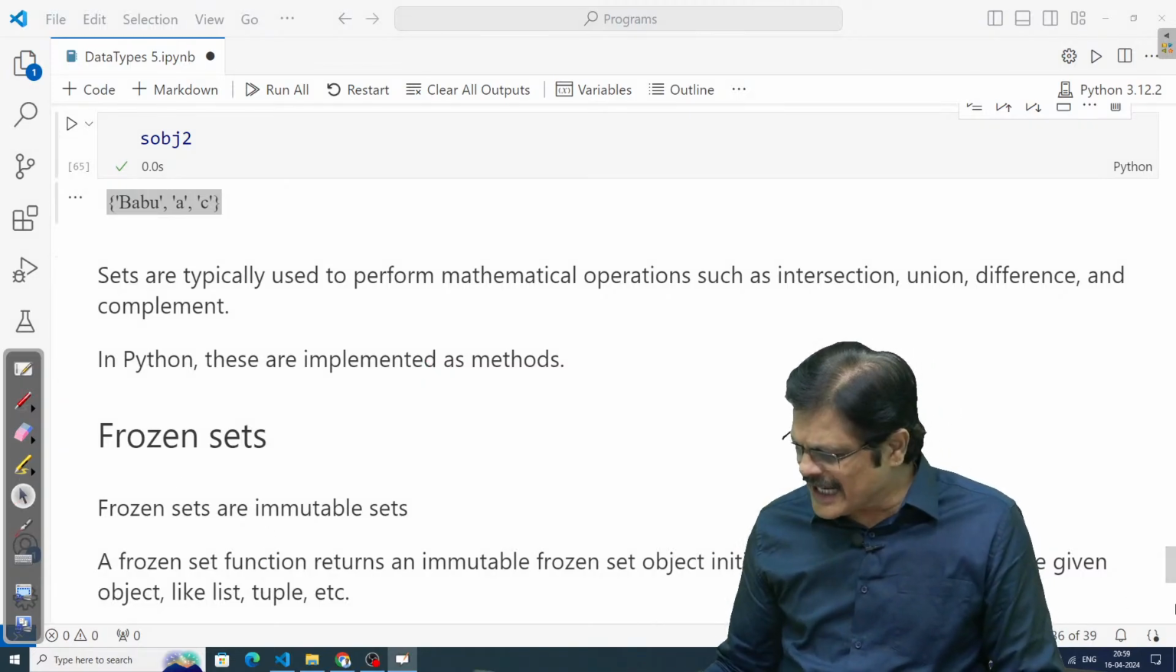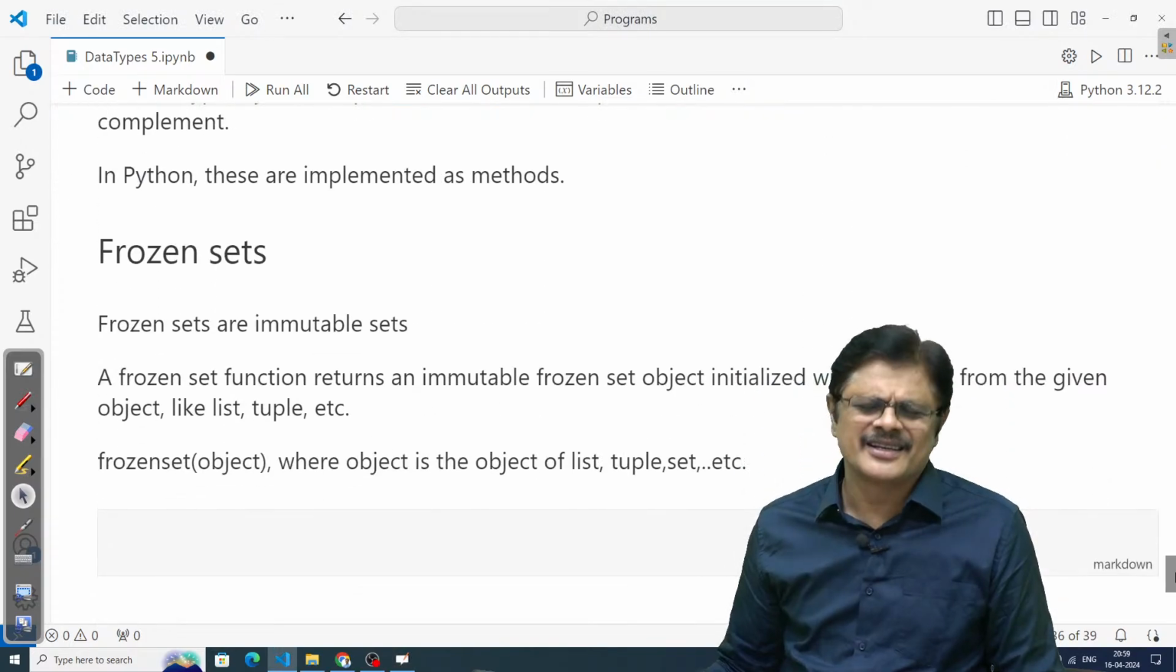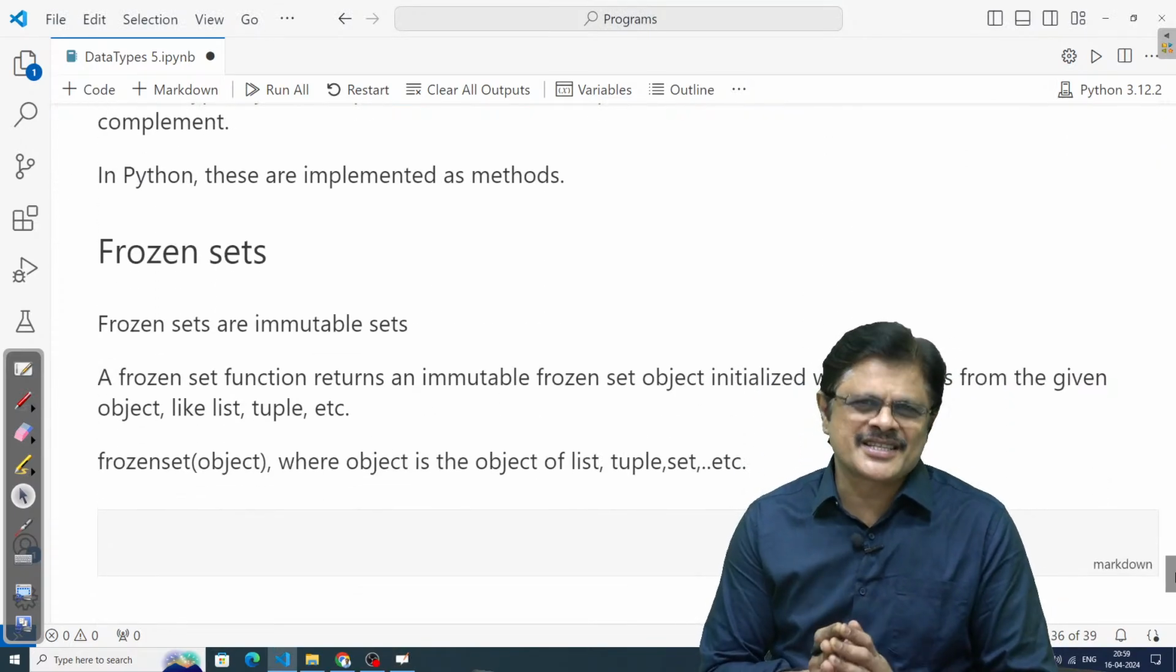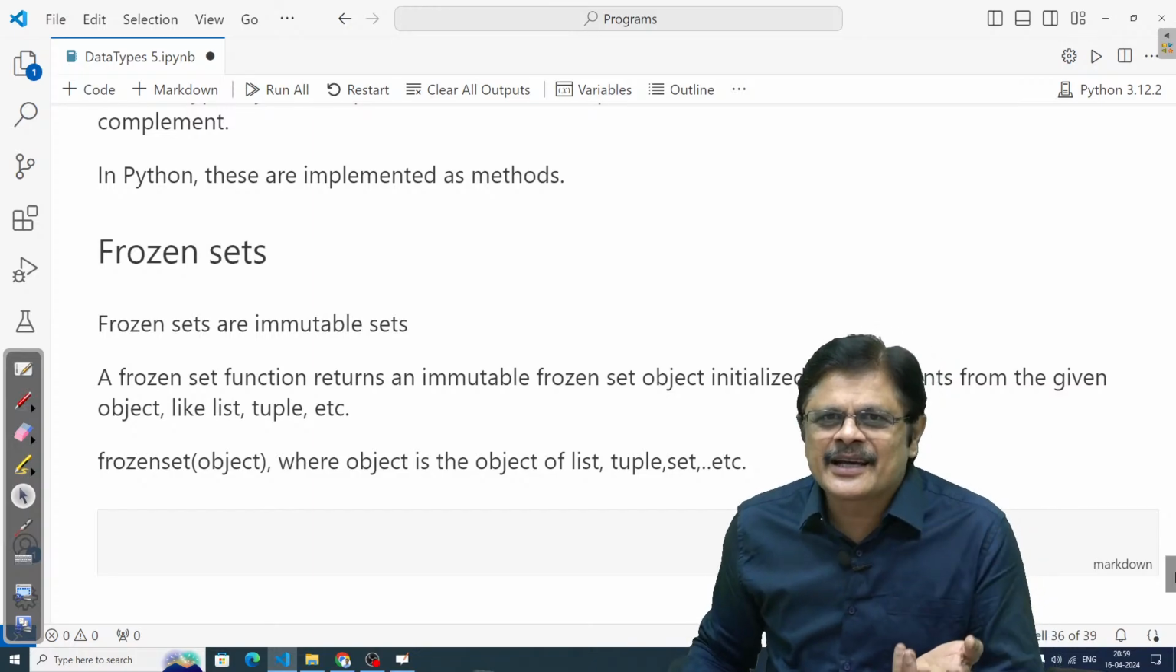And the last type is frozen sets. See, frozen sets, just see what sets are. They are mutable.